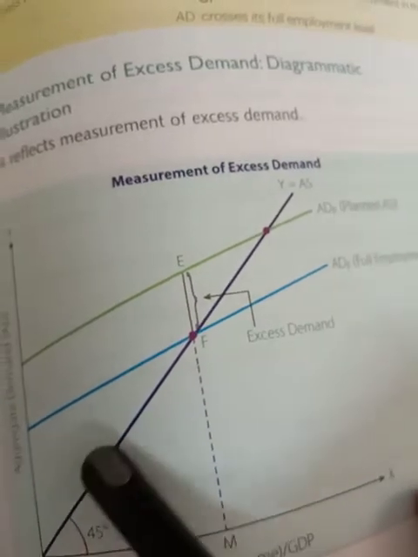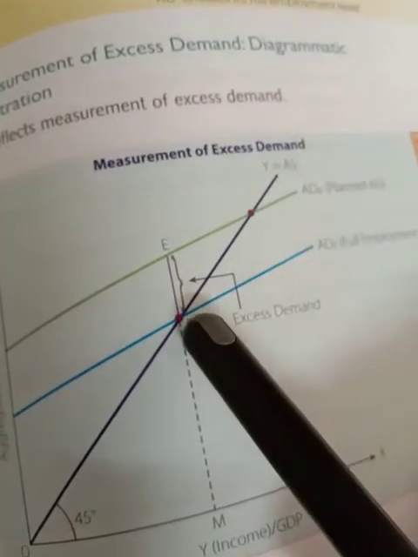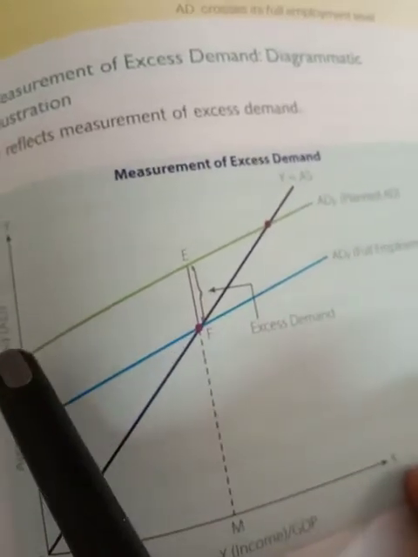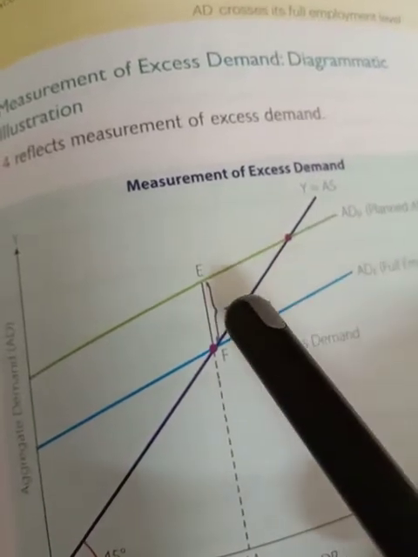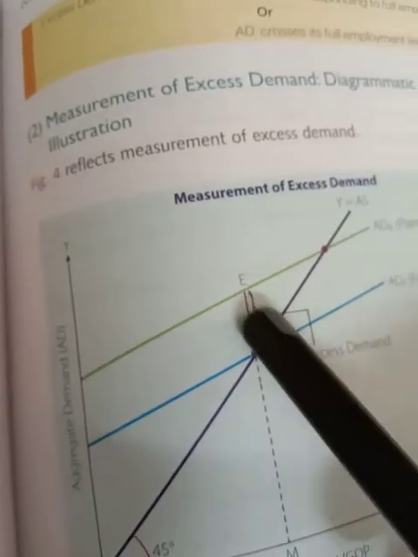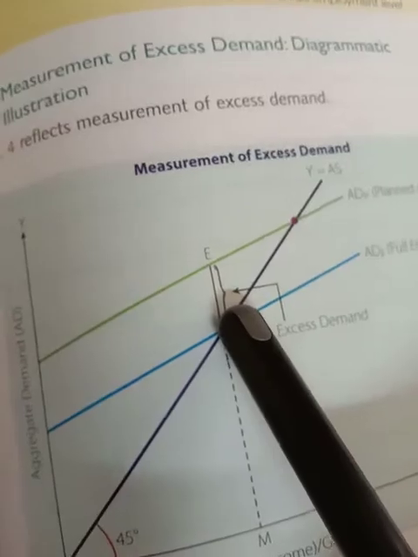So first you have to make the aggregate supply, then you have to make the aggregate demand of full employment equilibrium. This is the full employment equilibrium. Then you have to draw one more line above this, that is aggregate demand which is expected to be more in the economy. And then this is the difference, because here you are showing aggregate demand, definitely you have to show the vertical difference. This is the excess demand and inflationary gap also.